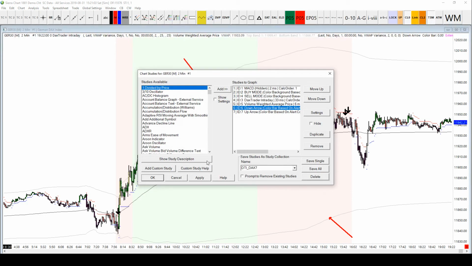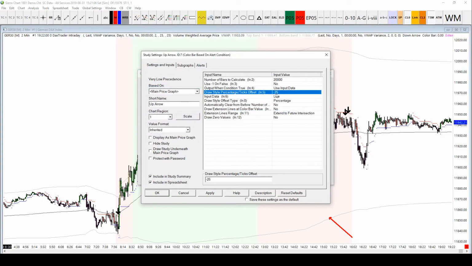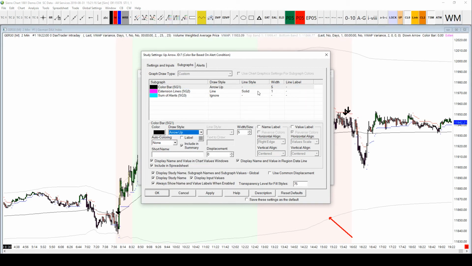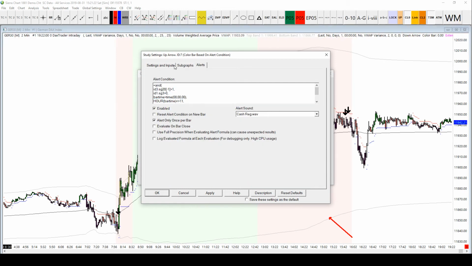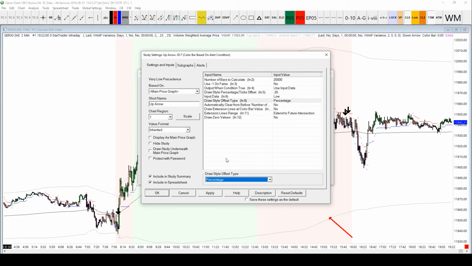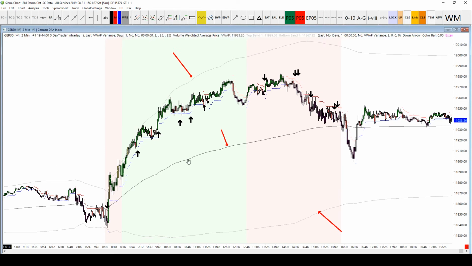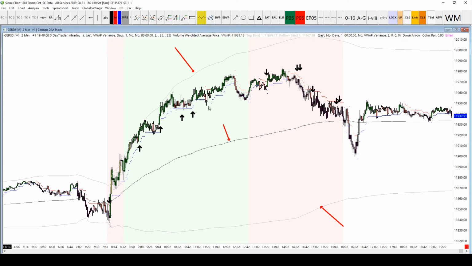Alright. And we'll do the same on the up arrow as well. And that's -25 because it's underneath price this time. And it's an up arrow. It's black. Width of 5, same as before. There's the logic. Again, we won't go into that in this video. We'll do that in the next one. And this one is going to be based on ticks as well, and let's say -100 ticks underneath price. Let's see what that does. Press apply, press OK, and there you go. You can see that it's just widened them out a little bit more.